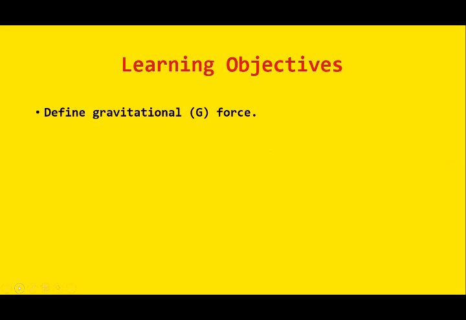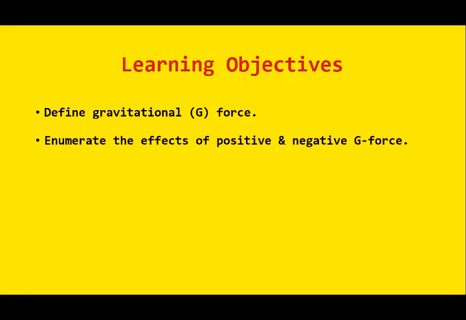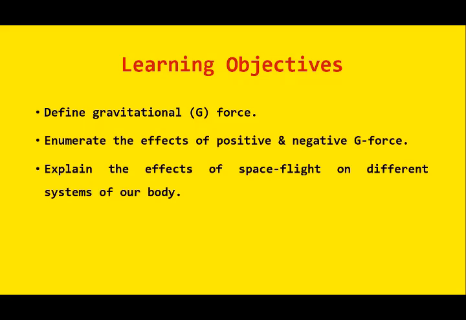So today we will learn about gravitational force. What is G force? What are the effects of G force on the body? We will learn the positive and negative G force acceleration and how do they affect our physiological systems.